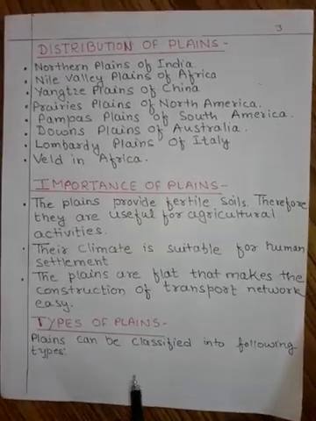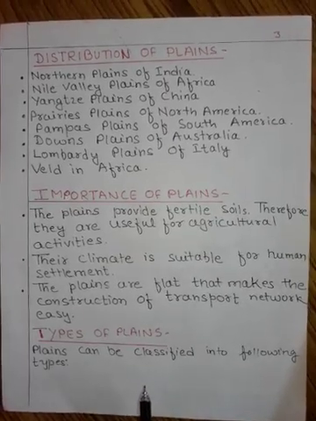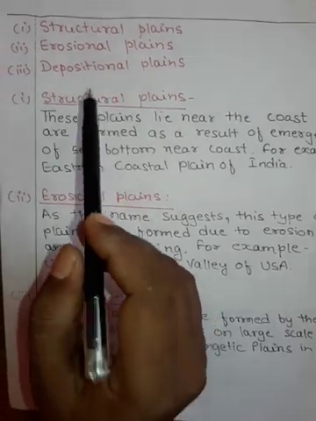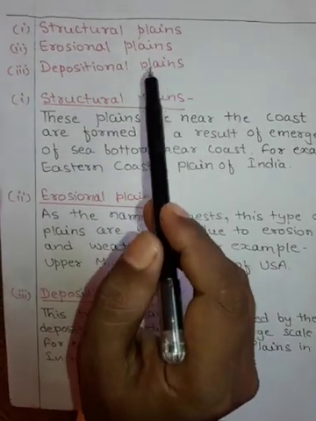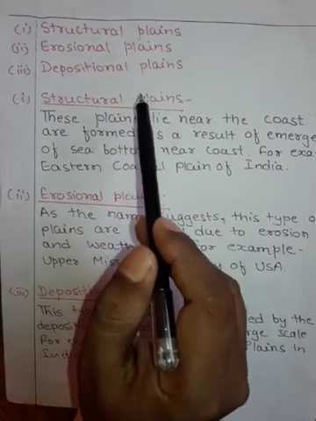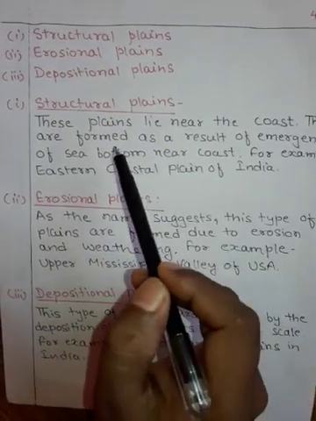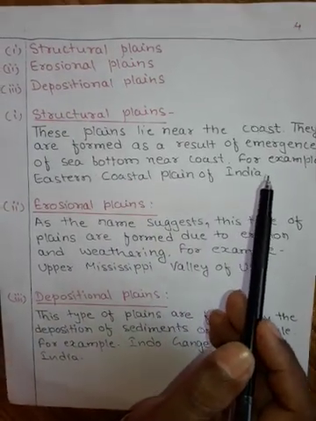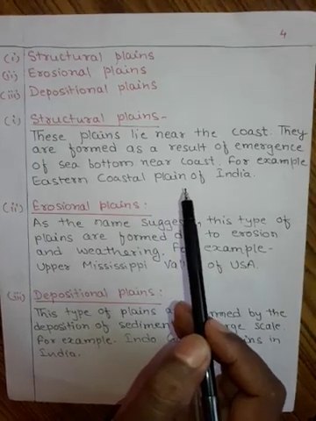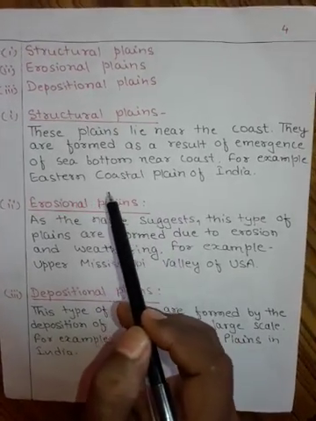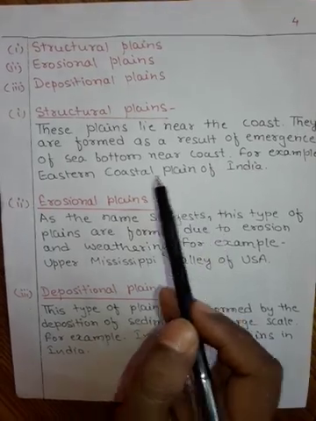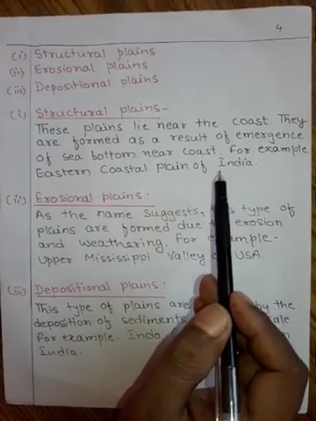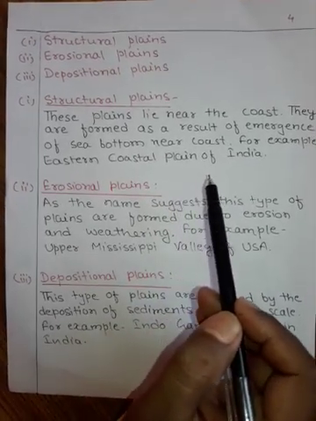Now the types of plains. Plains can be classified into following types. So the different types of plains are structural plains, erosional plains and depositional plains. Structural plains. These plains lie near the coast. They are formed as a result of emergence of sea bottom near coast. So these structural plains are formed near the coast. For example, eastern coastal plain of India.